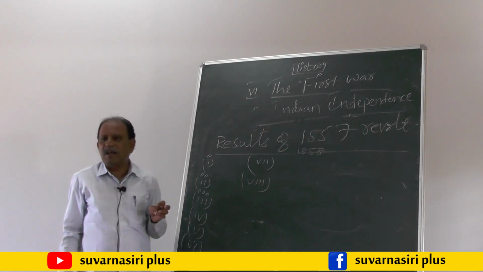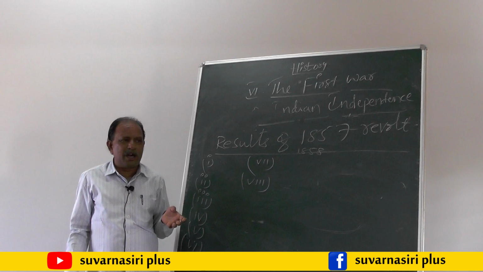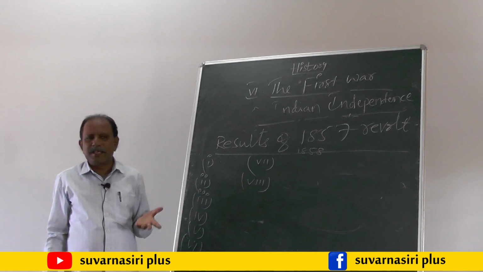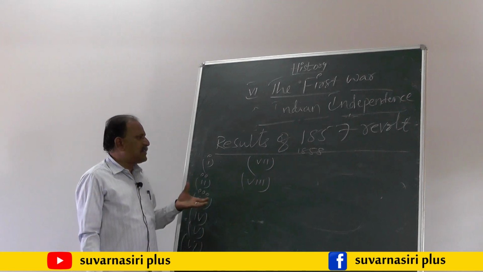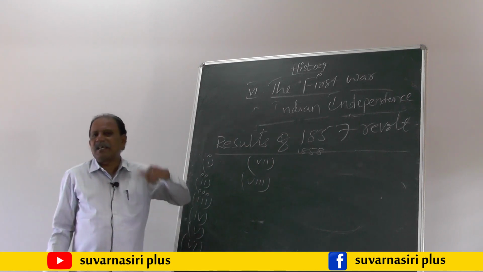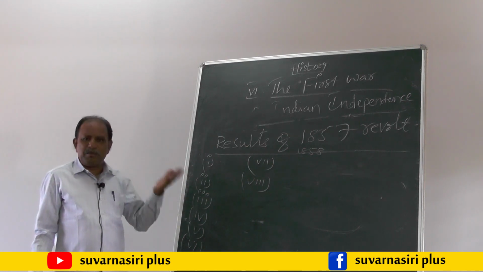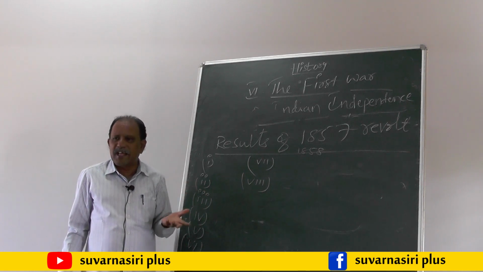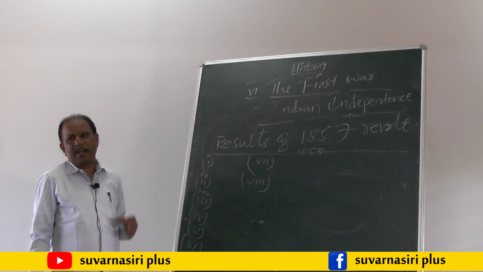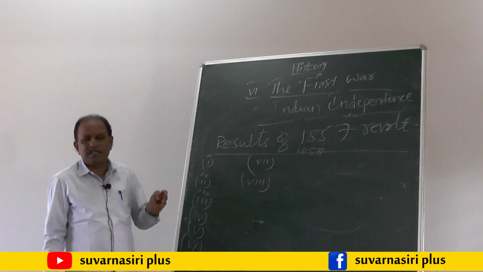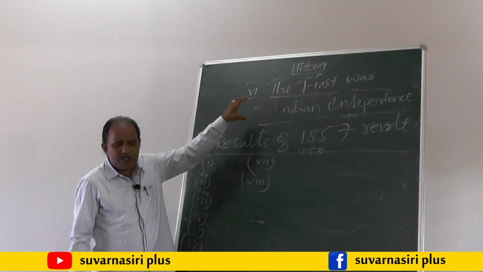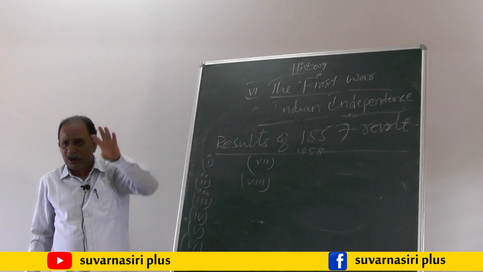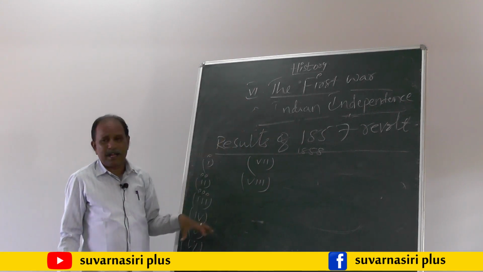In this chapter, we came to know about the causes or reasons for the 1857 revolt: political reasons, economic reasons, administrative reasons, military reasons, and immediate reasons. Among these 5 reasons, the ones most likely to appear in the annual examination are either political reasons or economic reasons.